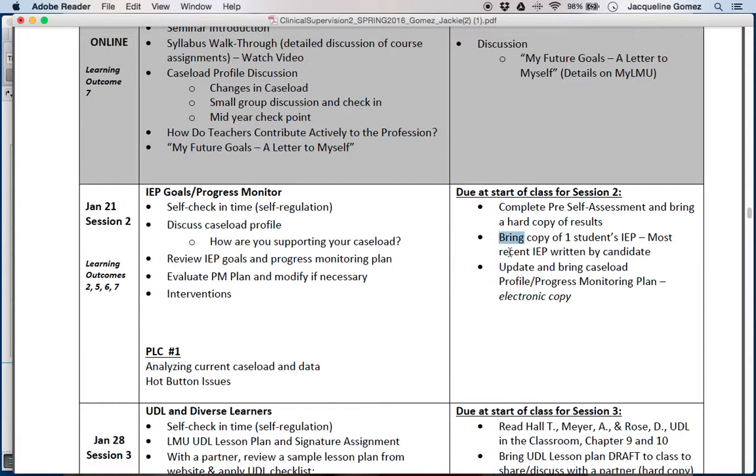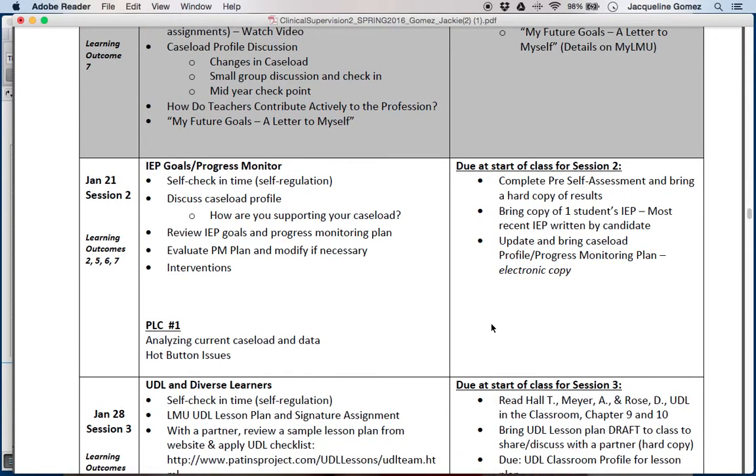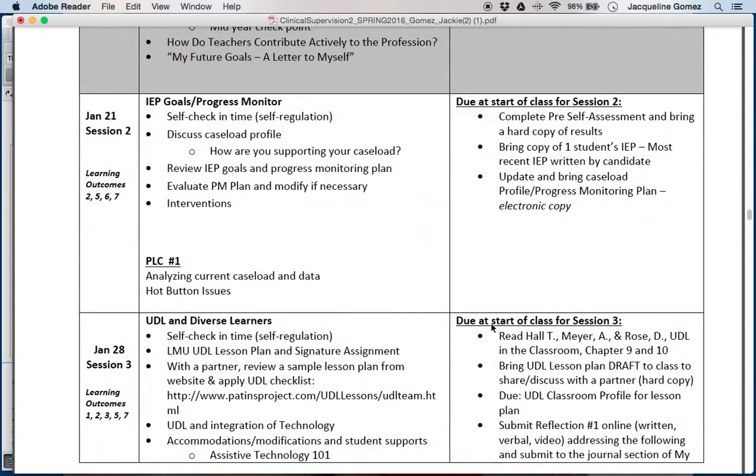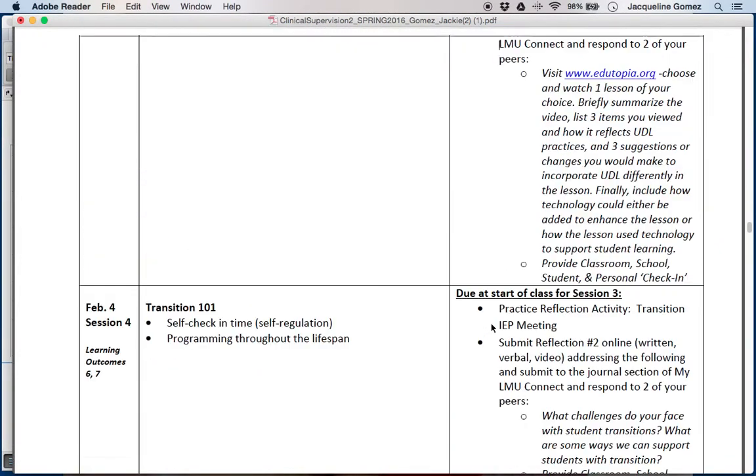For example, next week on our first face-to-face class, bring a copy of your student's IEP. This can be an electronic version, as I explained in another area in your online module, and also bring your updated caseload profile and progress monitoring plan. Again, this may be electronic, just please be sure to have these ready as well. So if you scroll down, you'll be able to see the various topics throughout the course. Feel free to peruse through these and let me know if you have any questions.